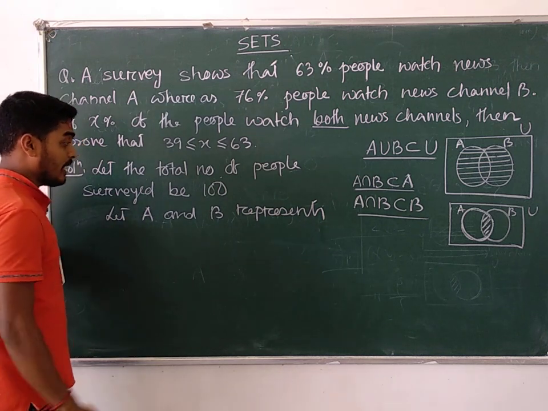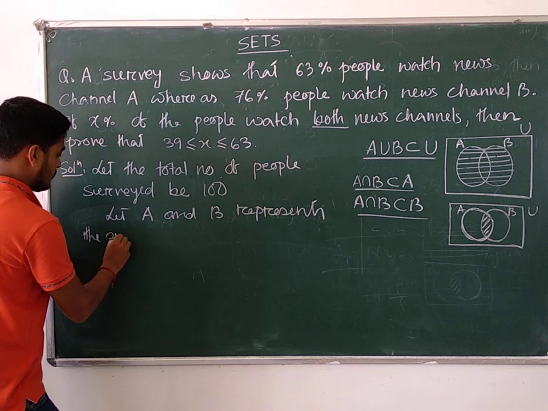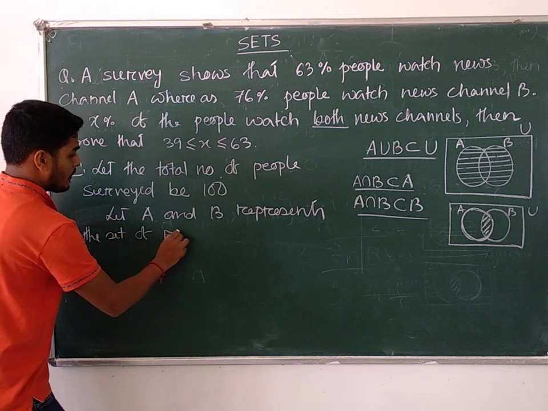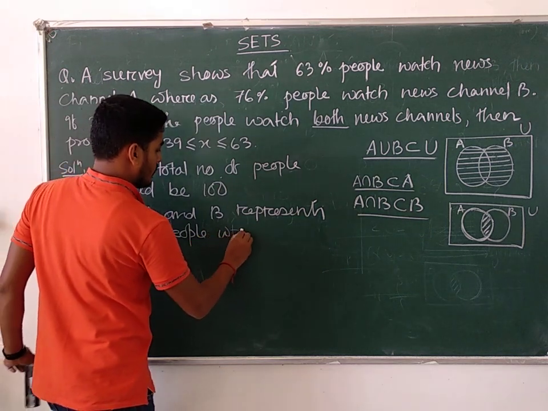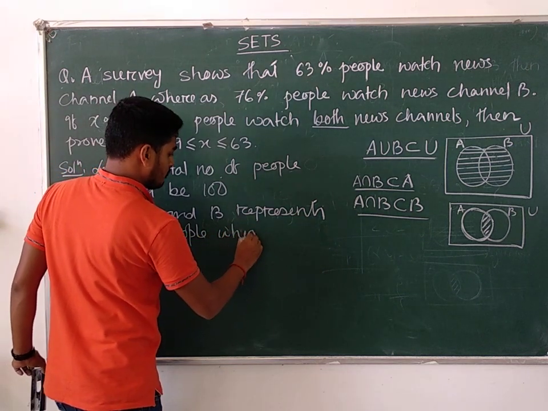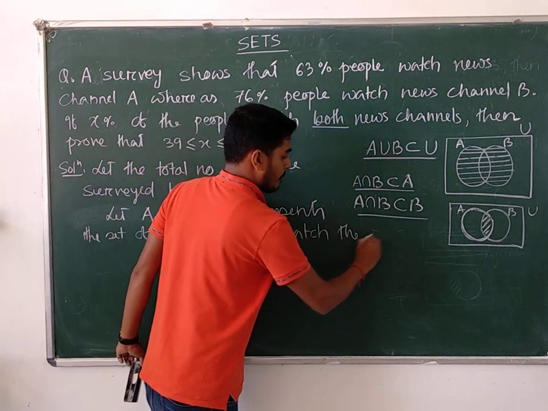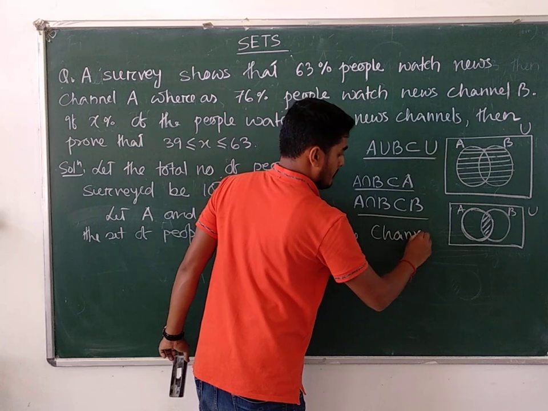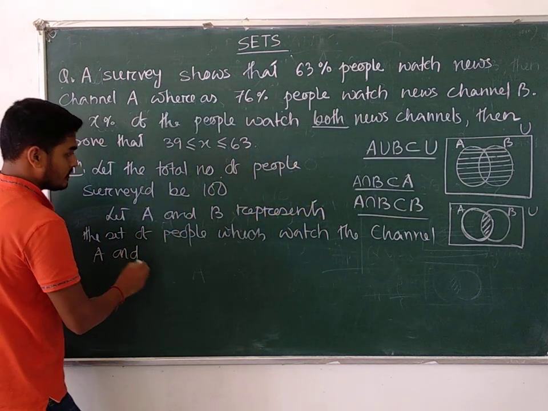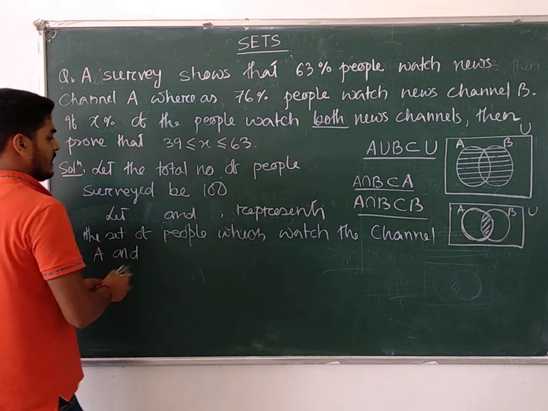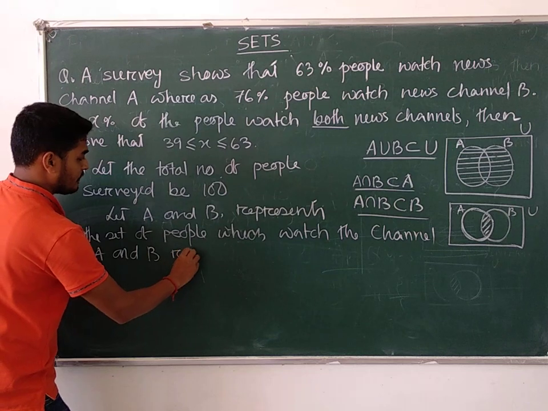Let A and B represent the sets of people who watch channel A and B respectively.